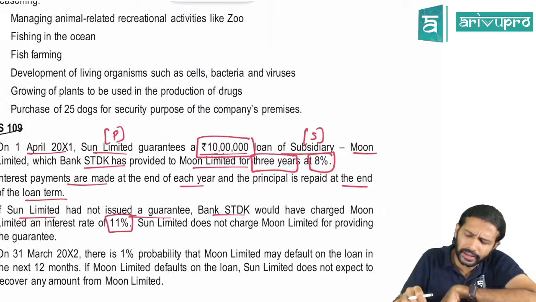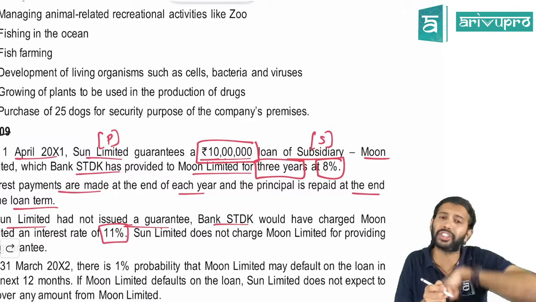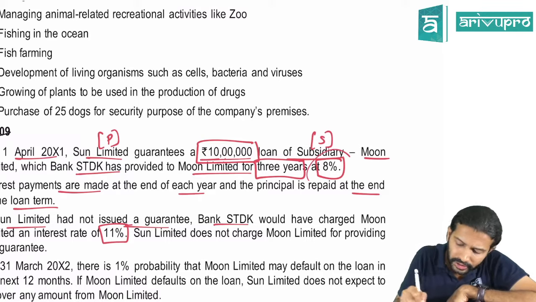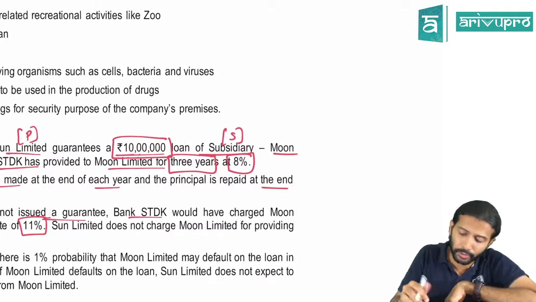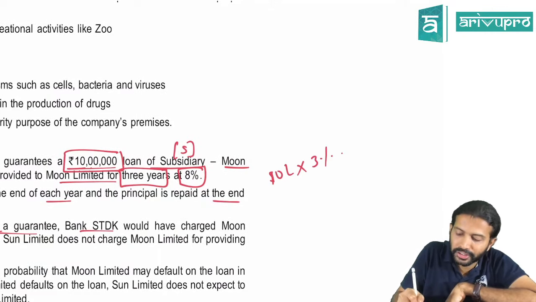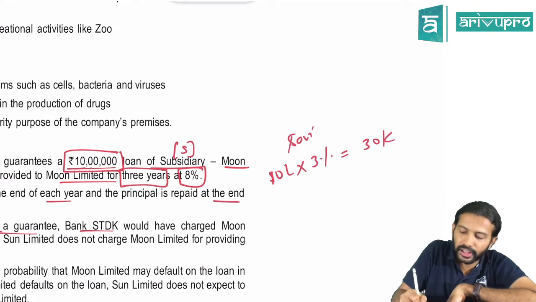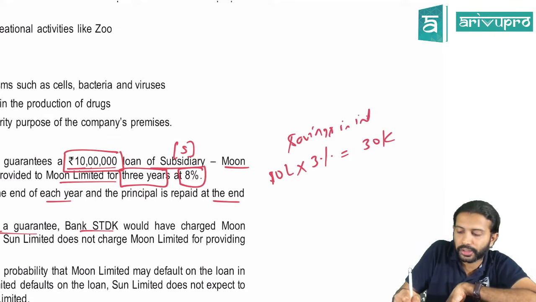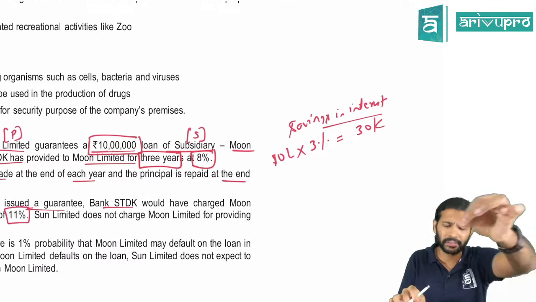Because of the guarantee, the subsidiary got a good deal. They were able to make some savings in the form of interest. From 11%, they got a better deal at 8%. So 3% they are able to save in the form of interest. 10 lakh is the loan amount, and 3% they are able to save every year. So 30,000 is the savings in interest each year that the subsidiary is able to make because of the holding company giving the guarantee.